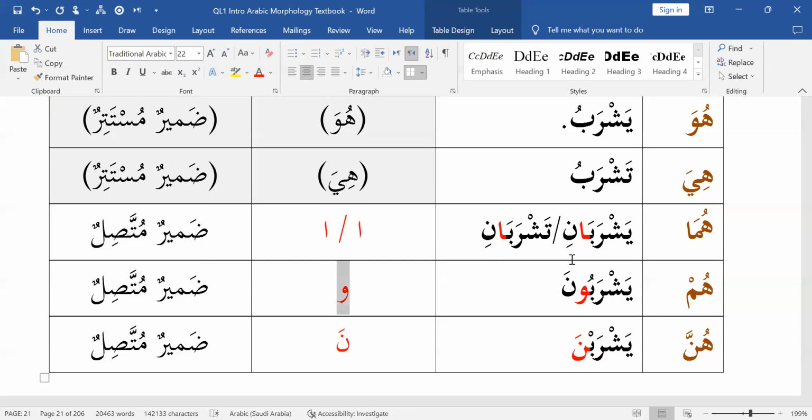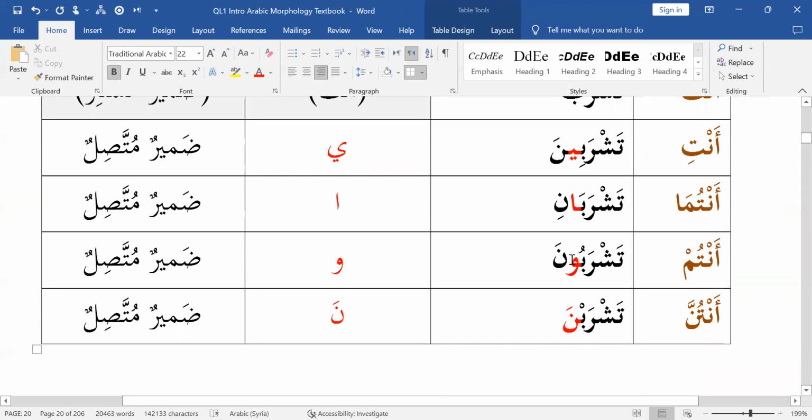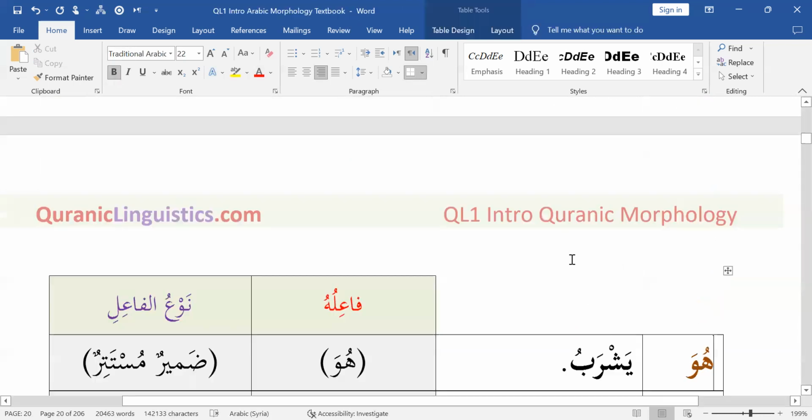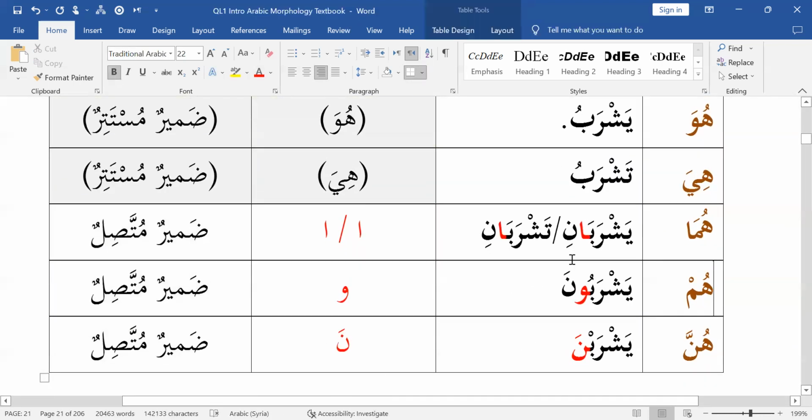One thing you may have noticed is that we have wow here for hum, but we also had wow here for antum. So how do you differentiate? Well, the beginning of the mudari tells me. If the beginning of the mudari is ta, therefore the fa'il wow means antum. If the beginning of mudari is ya, the fa'il wow means hum. So the beginning matters.